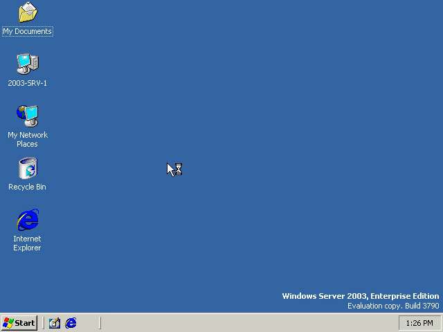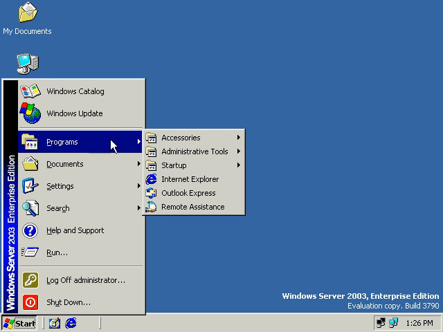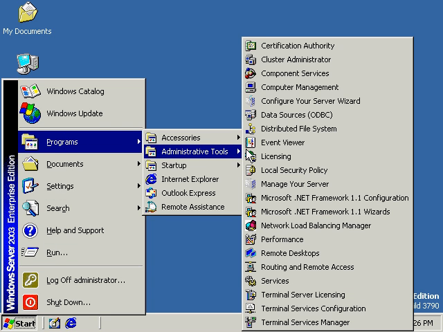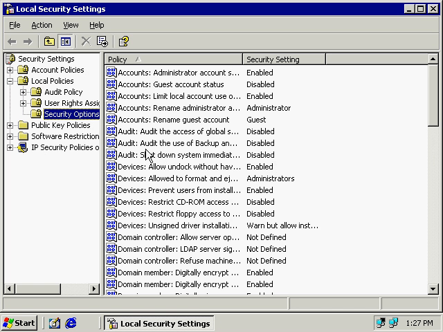Okay, in this setting, you really have two choices. Your remote user, when it's connecting to this machine, either has to have a password, which of course is a good idea, or if you really don't want a password, I'm going to show you a group policy setting. This lab's not on group policy, but we'll take a quick look at this just as an overview. Now you have two choices. You can set this either within your local policy, like I am here, and that's because this machine is not a domain controller and it's not part of a domain. So I'm just setting it locally. It's a locally specific setting to this server only. And the setting I want is right here, actually.